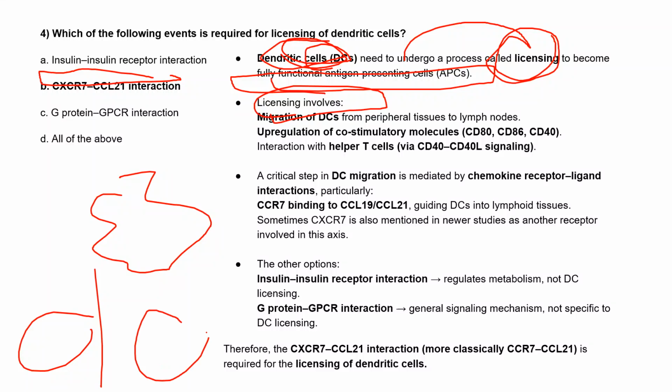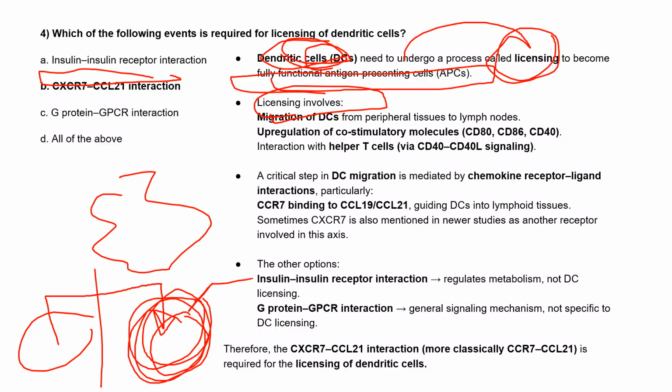The first event is the migration of these dendritic cells, which are normally present in the peripheral tissue, to the lymph node. After that, because they have to show the peptides to the T cells for activation, there is a co-stimulatory molecule, CD80 and 86.